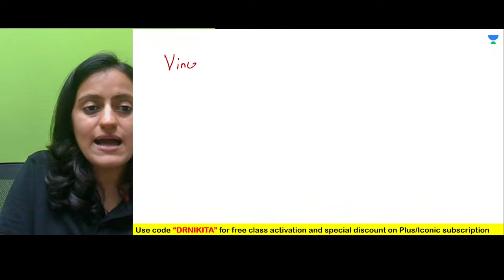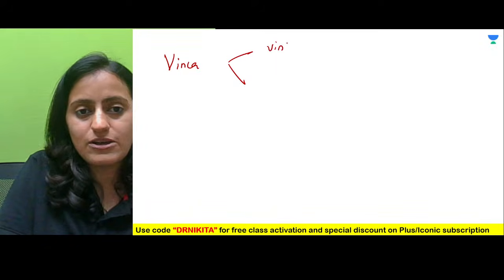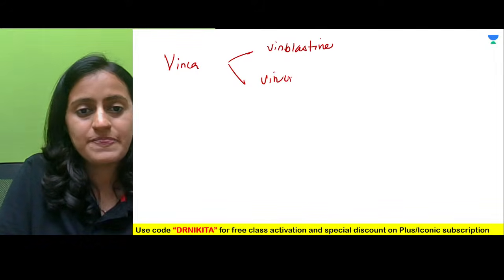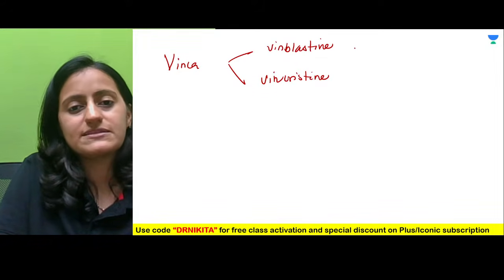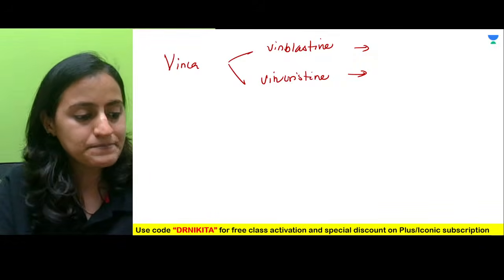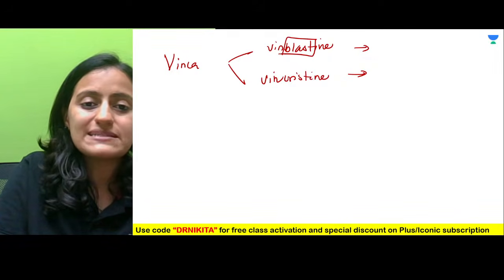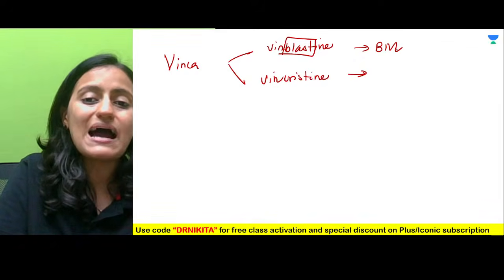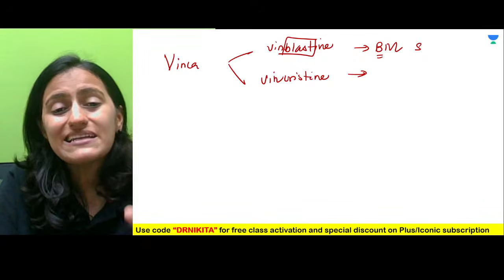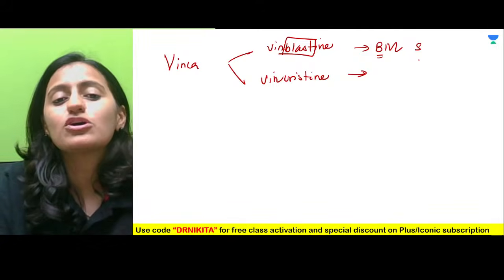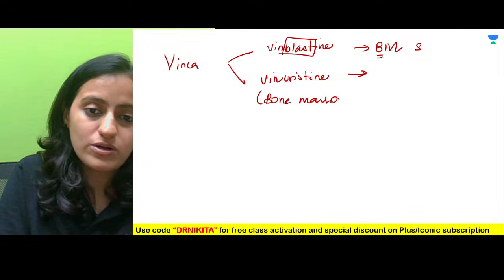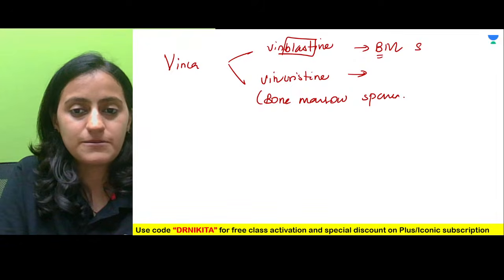Coming to vinca alkaloids. In vinca alkaloids, you have vinblastine and vincristine. What side effects do you see with them? Remember, vinblastine, B for B, blasts the bone marrow, so it causes bone marrow suppression. Vincristine does not cause bone marrow suppression, so vincristine is a bone marrow sparing drug.